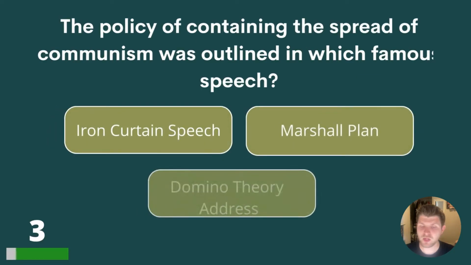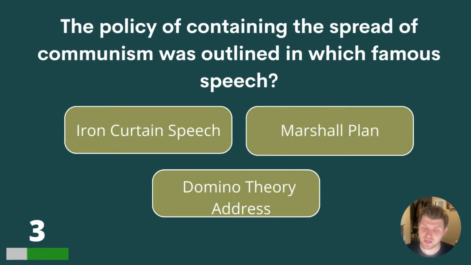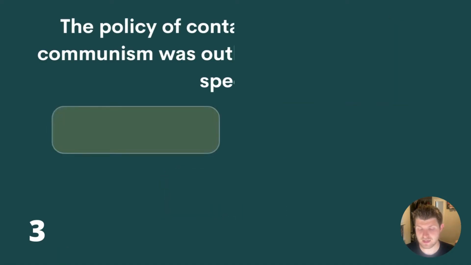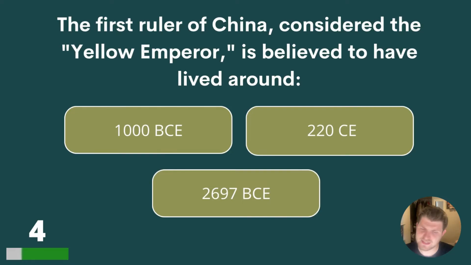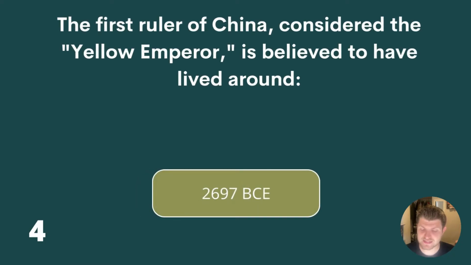3. The policy of containing the spread of communism was outlined in which famous speech? Iron Curtain speech, Marshall Plan or Domino Theory address? The answer is Iron Curtain speech. 4. The first ruler of China, considered the Yellow Emperor, is believed to have lived around when? 1000 BCE, 220 CE, or 2697 BCE? And the answer is 2697 BCE.